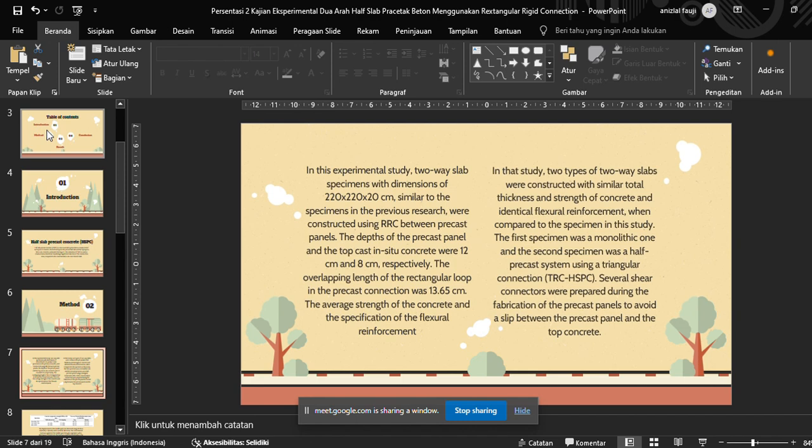In the study, two types of two-way slab were constructed with similar total thickness and strength of concrete and identical flexural reinforcement. The first specimen was a monolithic one, and the second specimen was a half precast system using a rectangular connection. Several shear connectors were prepared during the fabrication.